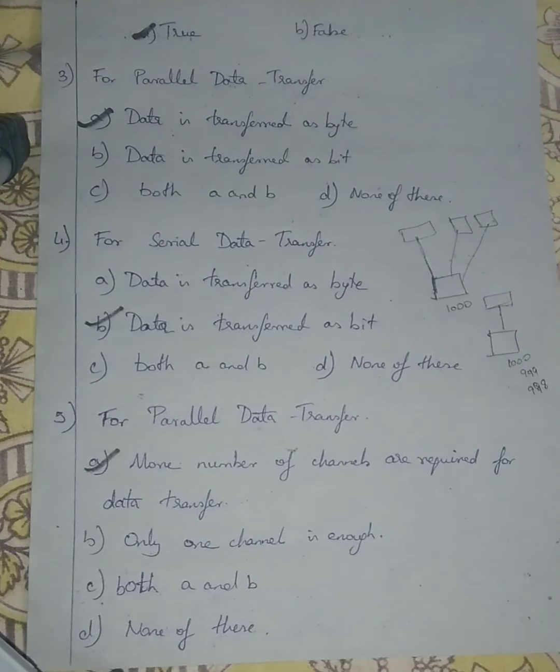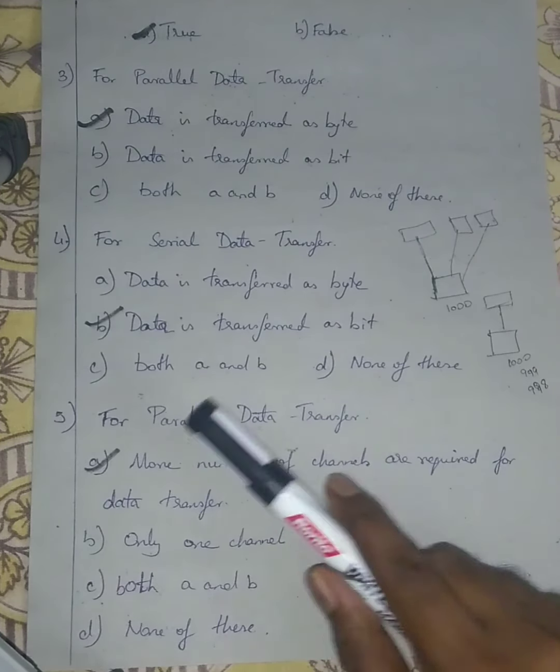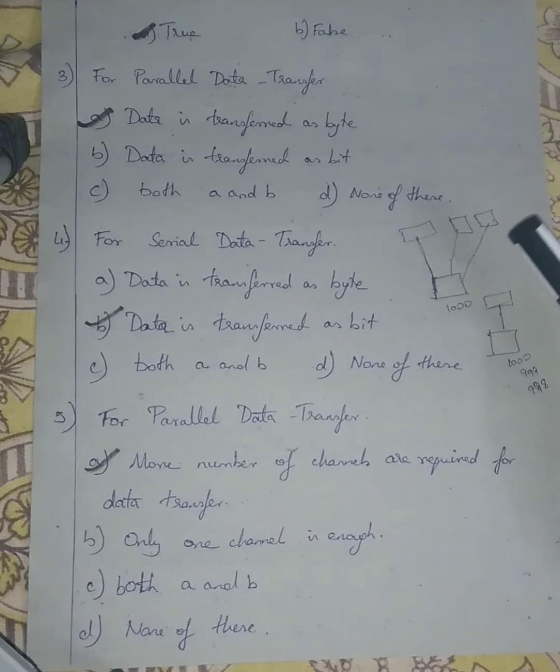Just for memory's sake I'm saying, just for you to keep in mind. That's why for parallel data transfer you need more number of channels. For serial data transfer you need only a single channel or fewer channels. For parallel data transfer type, I'm going with option A, more number of channels are required for data transfer.